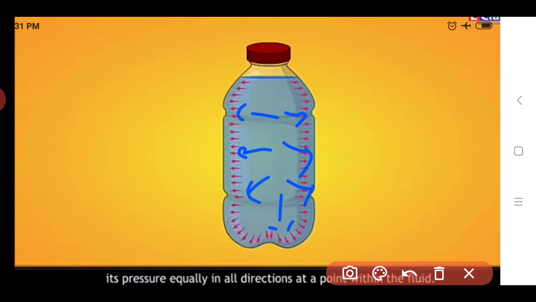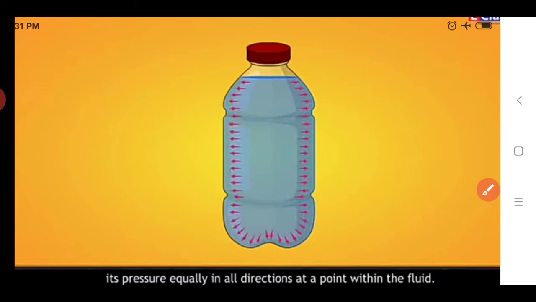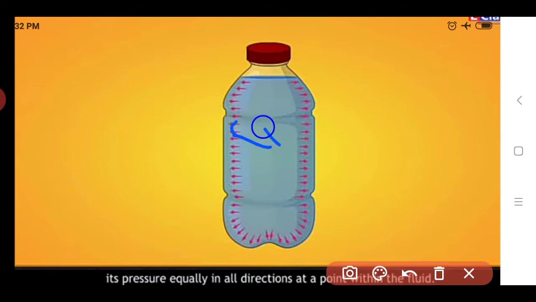So here we can say that the liquid or fluid enclosed in a closed bottle or closed container exerts pressure equally in all directions at a point within the fluid. At a point means if we start from this point, it exerts the same magnitude of pressure on all sides of the fluid, all the sides of the container.